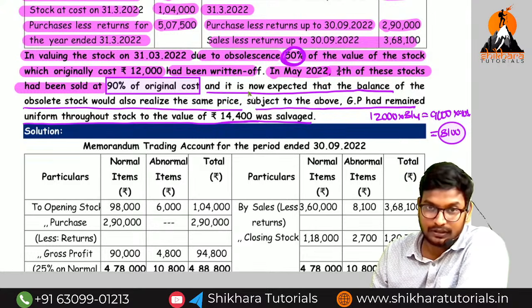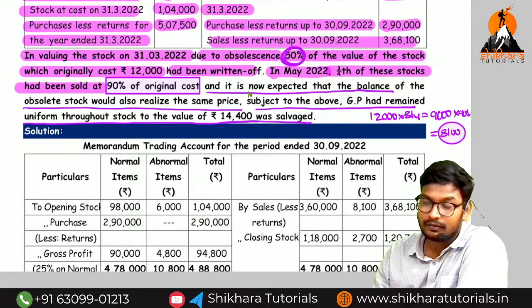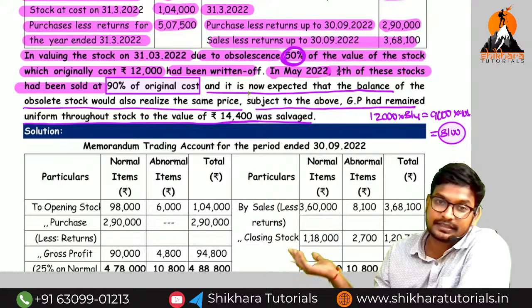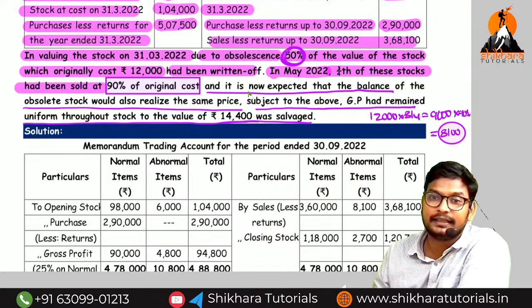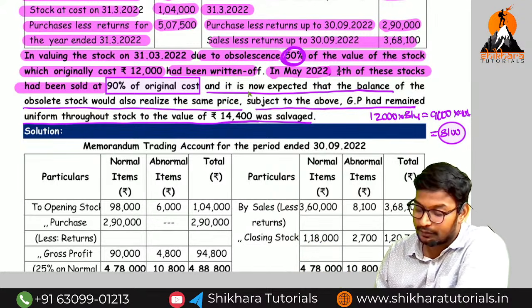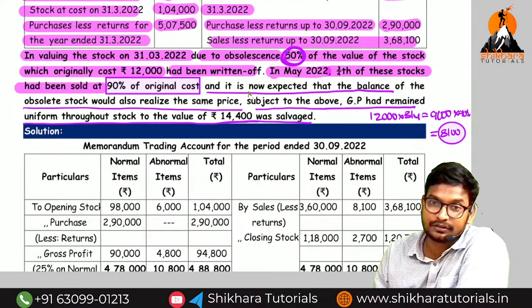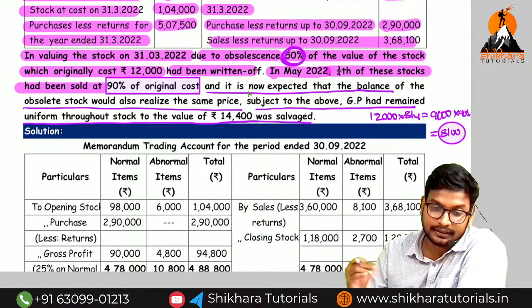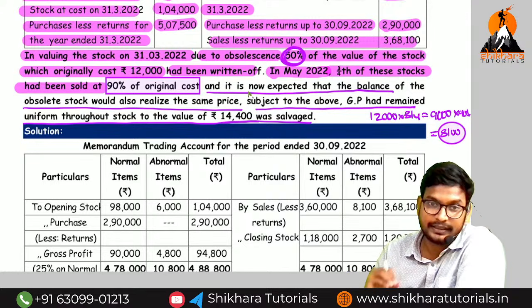So let us do now, or you will do on your own now? From the previous year, closing stock how much? 6,000. Previous year purchases how much? 12,000. And current year sales how much? 9,000. 9,000 into 90% is how much? 8,100, you have to reduce. The same formula we have done in the previous question, you have to do here also.